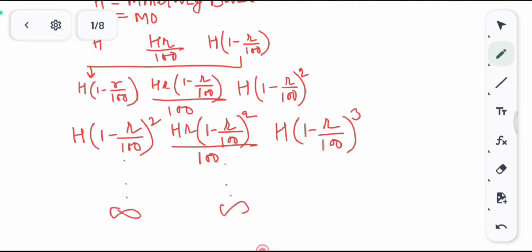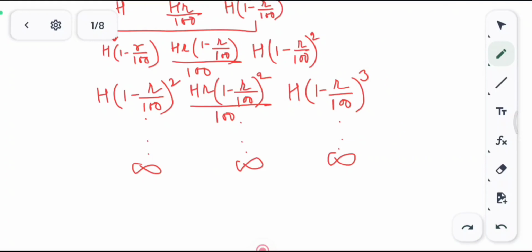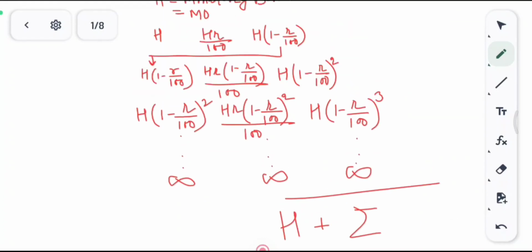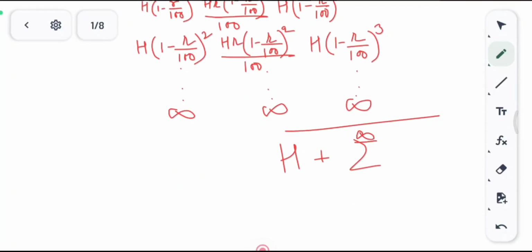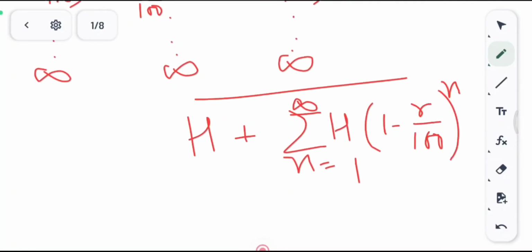We consider that this will keep on going up to infinity, right? We are concerned more with this, because we are trying to find out the money supply. So what is going to be the money supply? It is going to be the sum of the money that the central bank infused initially, that is the monetary base, plus this series that you are seeing. This is a GP series, a geometric progression, so we can write it as the sum of H(1 - r/100)^n, where n goes from 1 to infinity. This is the total money supply.